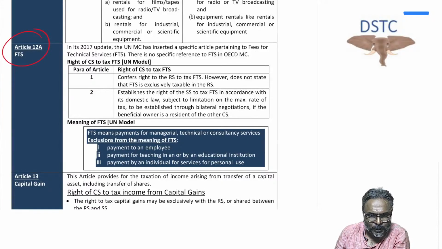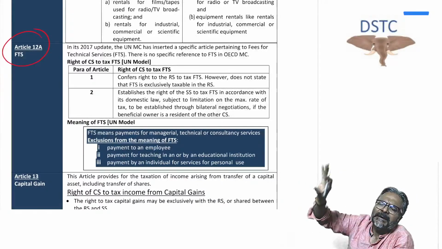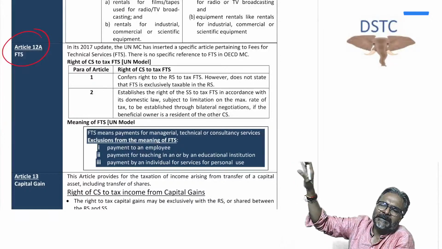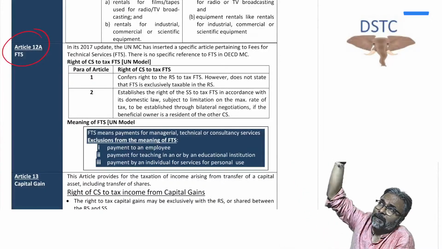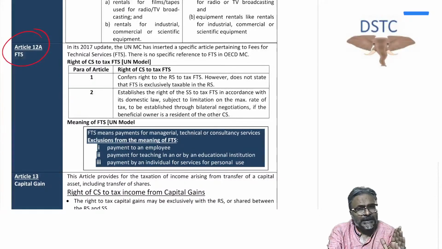Whereas in the UN model, FTS has got a separate category, and as per the UN model, even the source country from where the FTS income arises would also be allowed to tax the FTS income, provided there is an upper limit of the rate which the treaty has to provide. That is what it is. So OECD does not have any article on FTS.